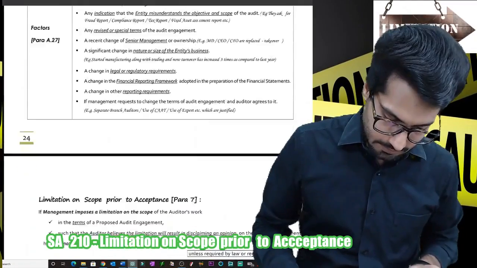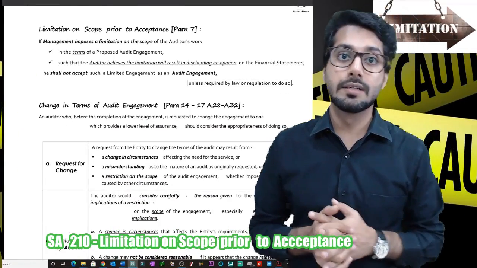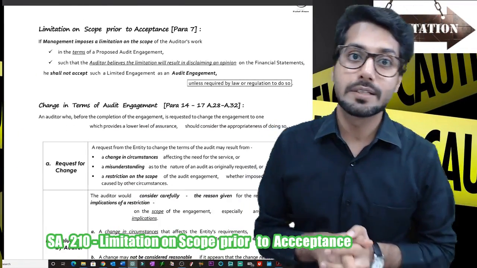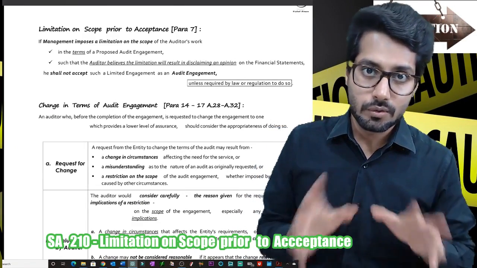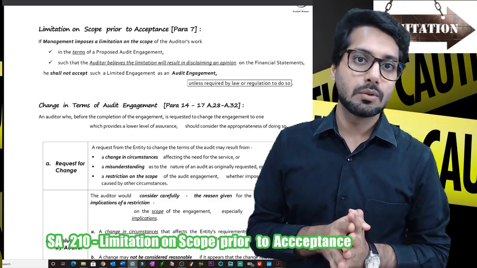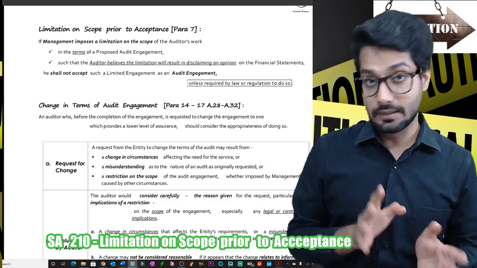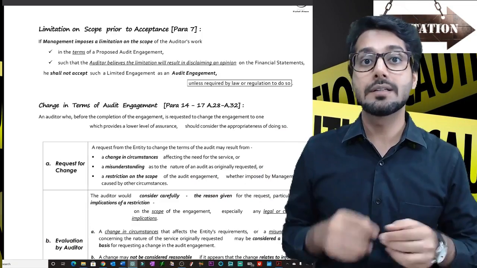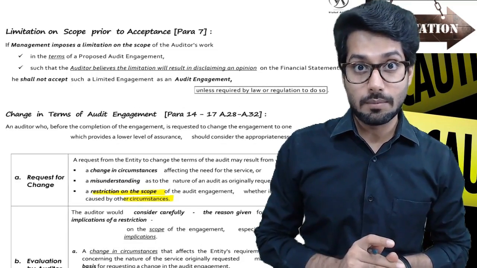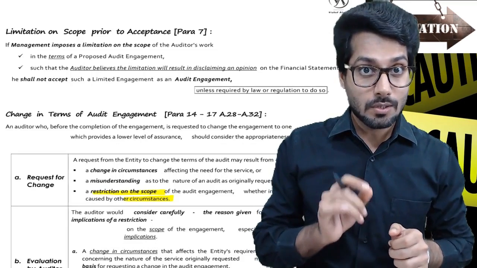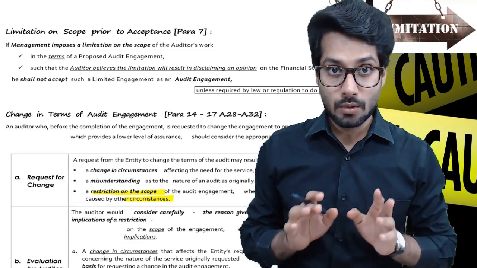Now come to topic 2. In the same area, there is topic 2, that is SA 210. It talks about limitation on scope prior to acceptance. You have not accepted the audit yet. You are just going for the basic discussion about the engagement, and you're asking them if there will be any limitation on any specific area, any area which they will or will not allow you to check. So we are talking here about a new audit engagement where acceptance has not yet been done.